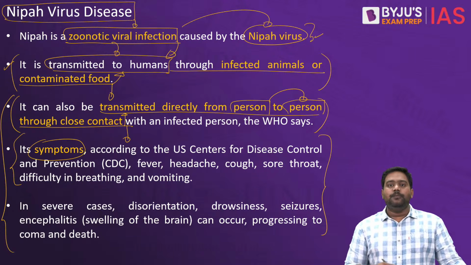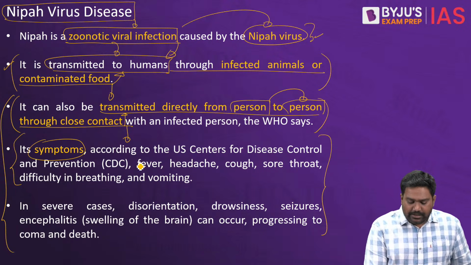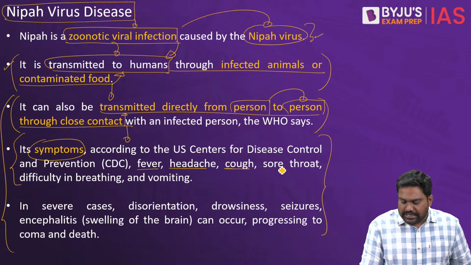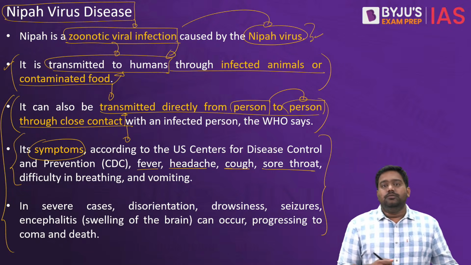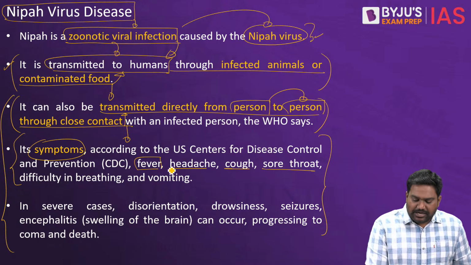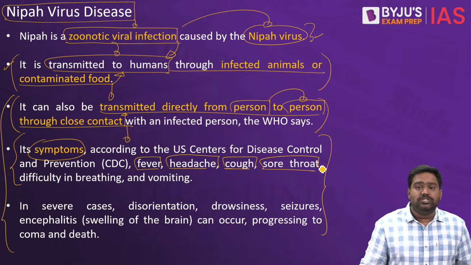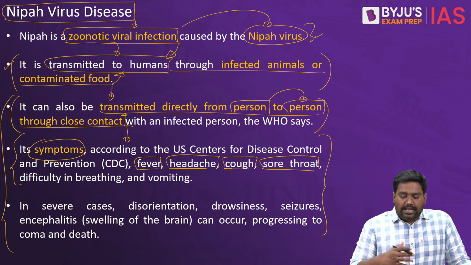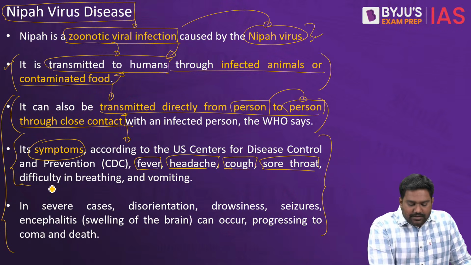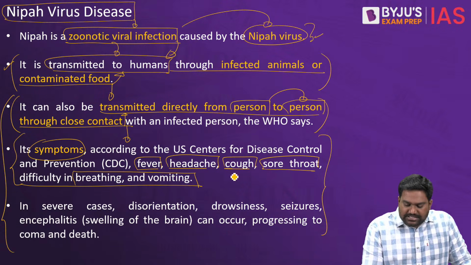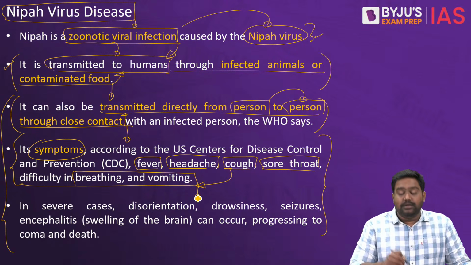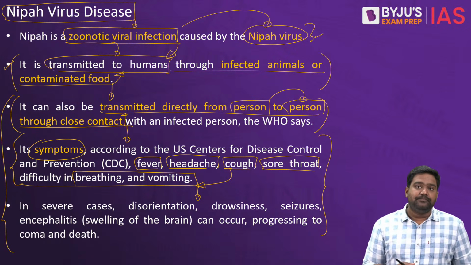According to WHO, infected patients display symptoms such as fever, headache, cough, sore throat, which is very similar to any respiratory disease or influenza or flu. But as the disease progresses, the infected person might start reporting breathing difficulty and even experience vomiting.